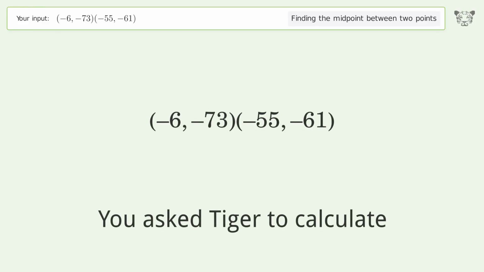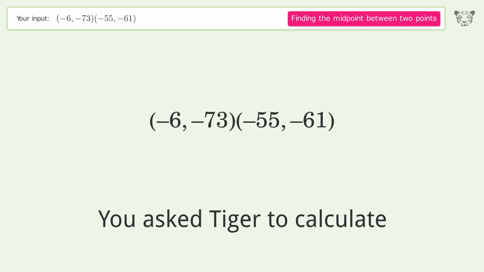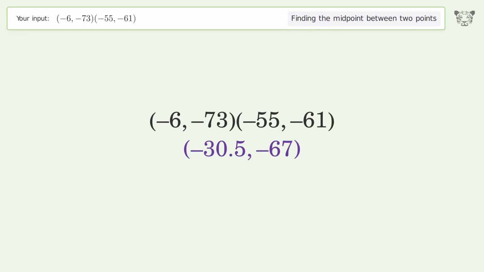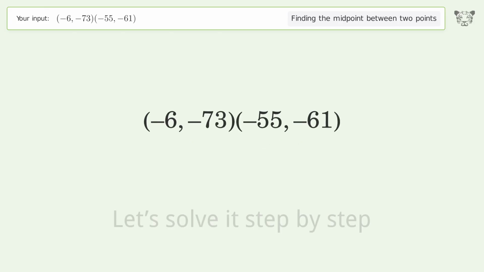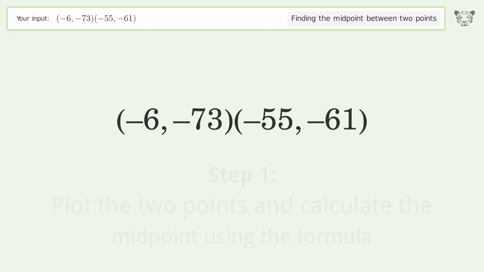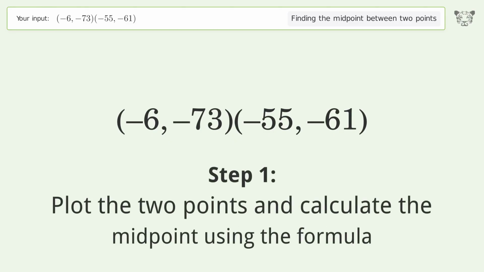You ask Tiger to calculate. This deals with finding the midpoint between 2 points. The midpoint between the 2 points is -30.5, -67. Let's solve it step by step. Plot the 2 points and calculate the midpoint using the formula.